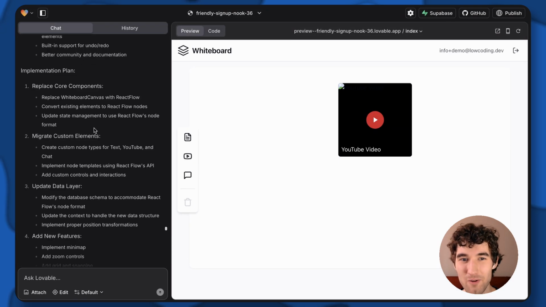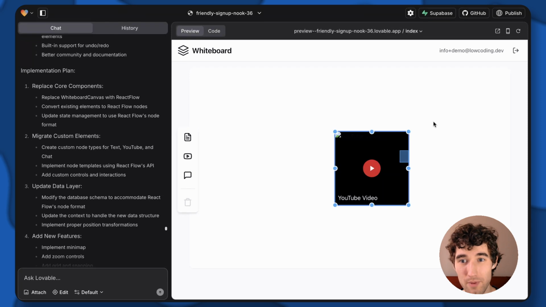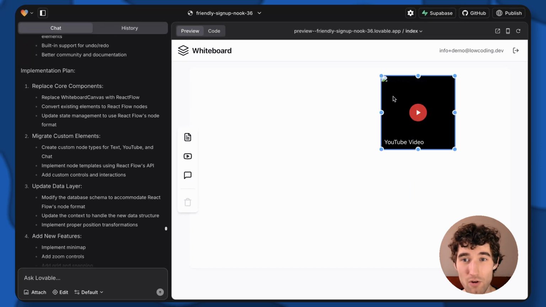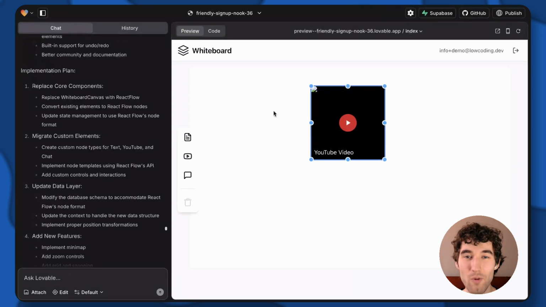It's just a copy of the state where we were on our first steps. And as you can see, this is not a whiteboard, it's crap. And I was really frustrated. I thought that this was the only whiteboard we could have with Lovable, but hopefully I found that we can use the XY Flow library.